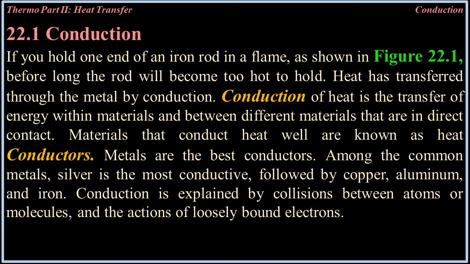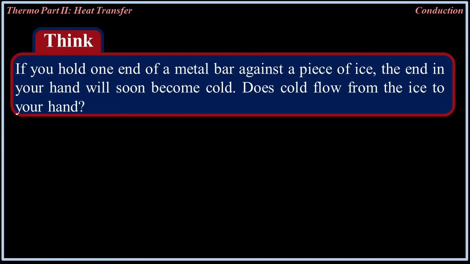Materials that conduct heat well are known as heat conductors. Metals are the best conductors. Among the common metals, silver is the most conductive, followed by copper, aluminum, and iron. Conduction is explained by collisions between atoms or molecules and the actions of loosely bound electrons.